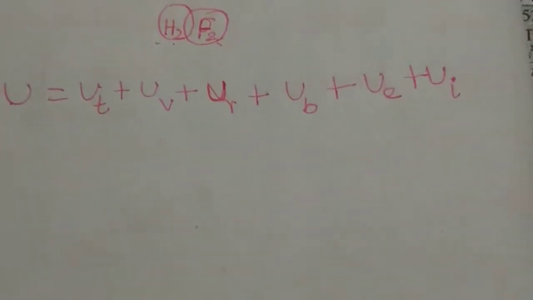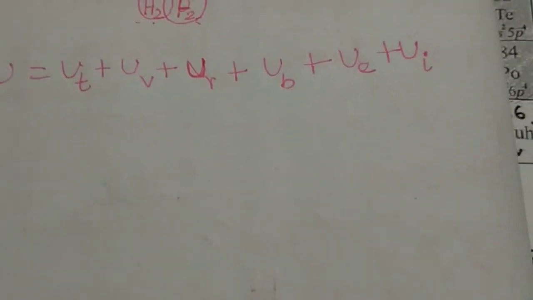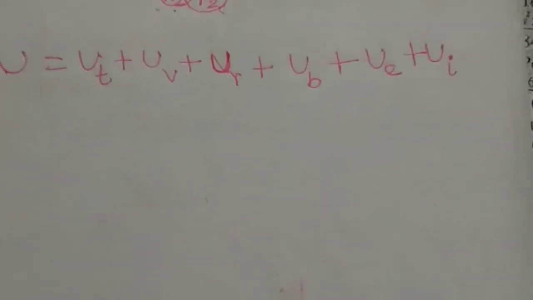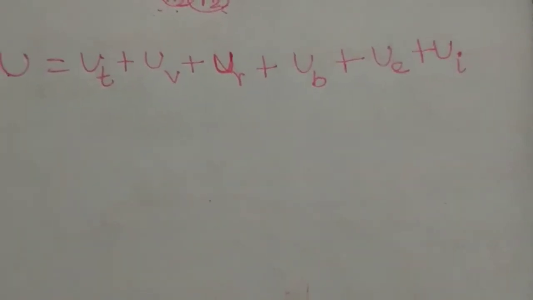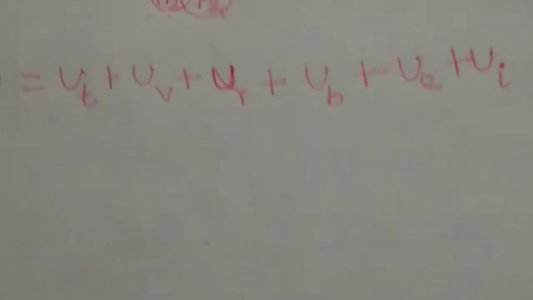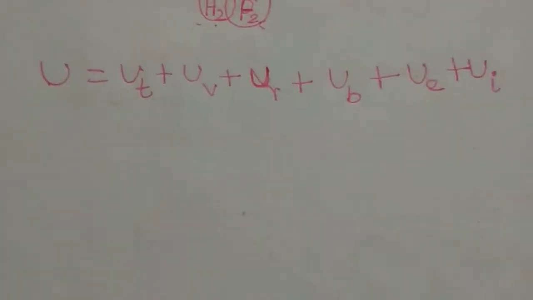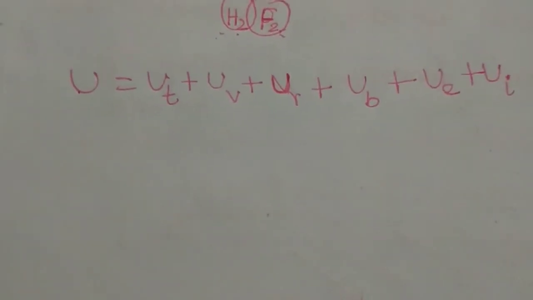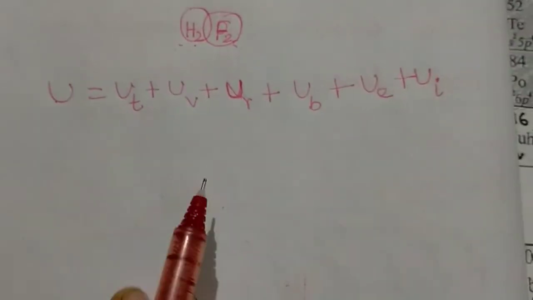Then we have some importance of internal energy. Internal energy explains physical structure differences, which means the allotropes. We can consider the allotropes of carbon. What are they?